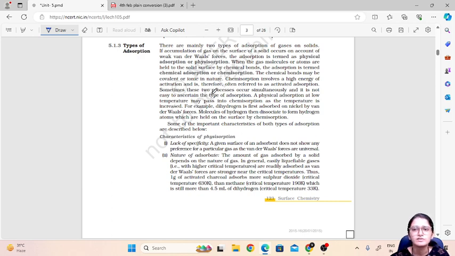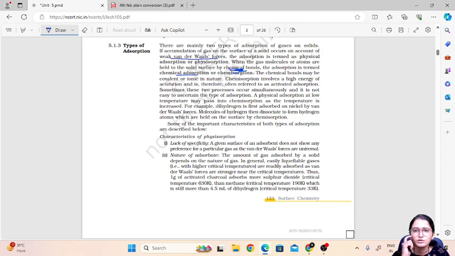So first we will talk about physical adsorption. The accumulation of a gas on the surface of a solid on account of weak van der Waals forces is termed physical adsorption or physisorption. And when the gas molecules or atoms are held on the surface by chemical bonds, the adsorption is termed chemical adsorption. So how you have to remember: physisorption is due to weak van der Waals forces, and chemisorption is due to chemical bonds.